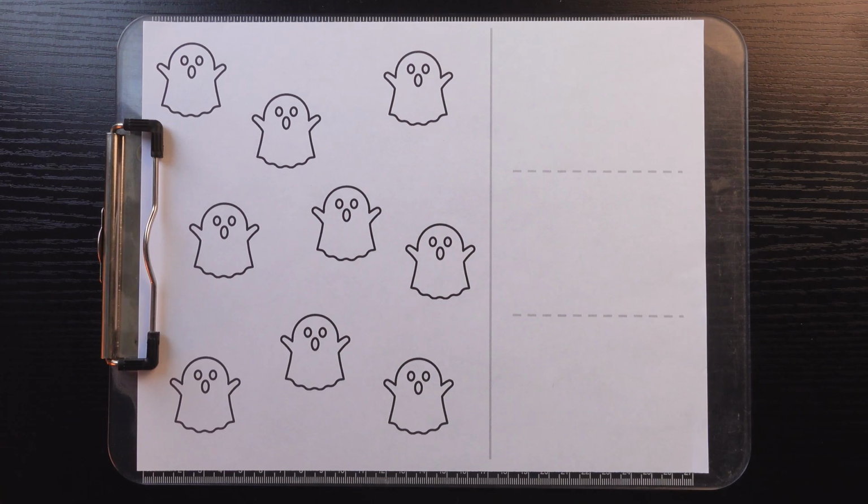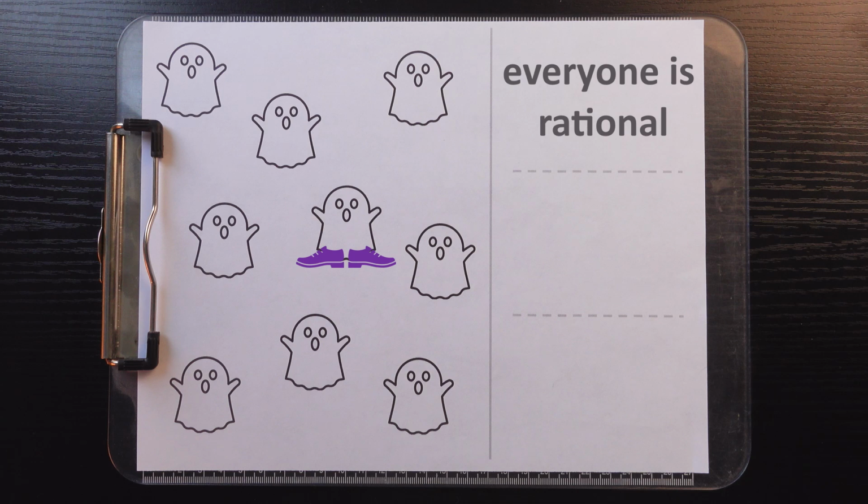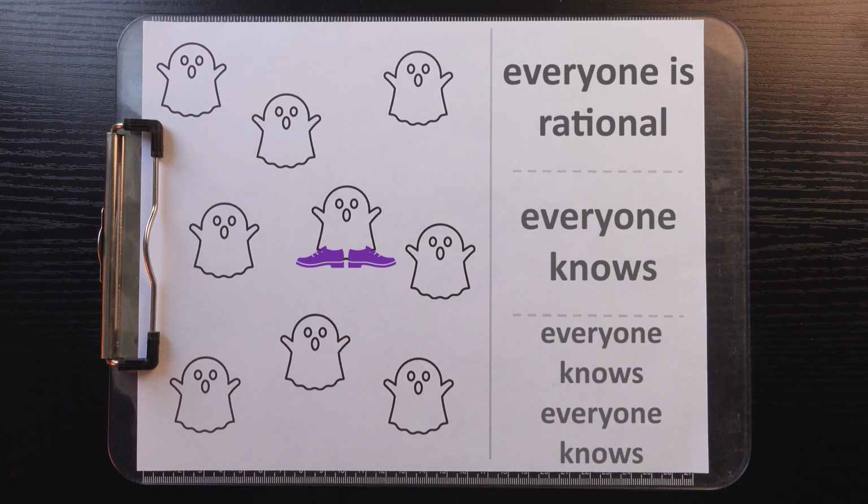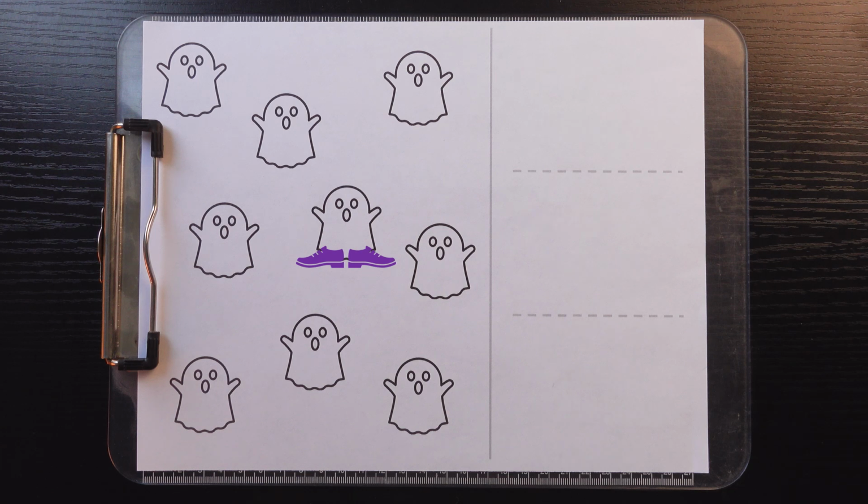Now the game is simple. You're in a room with lots of people, and let's say this is you. We might need some way to tell you apart, so let's give you some shoes. Let's assume that everybody in this room is perfectly rational. And furthermore, everybody knows that everybody is rational. And furthermore, let's assume that everybody knows that everybody knows that everybody is rational, also known as common knowledge of rationality.